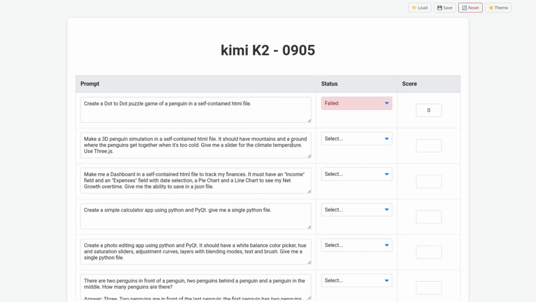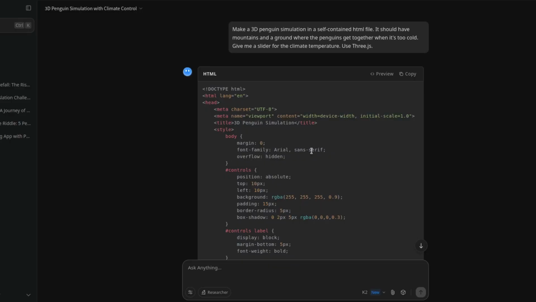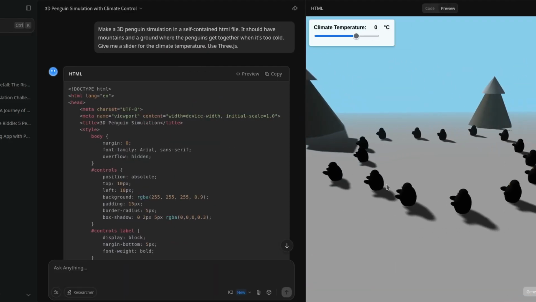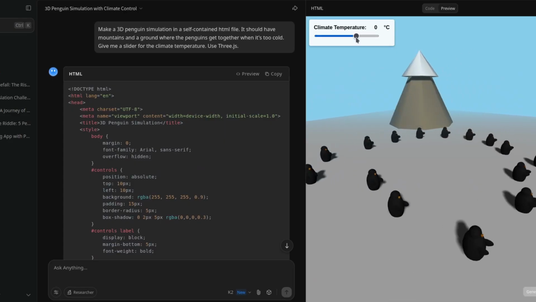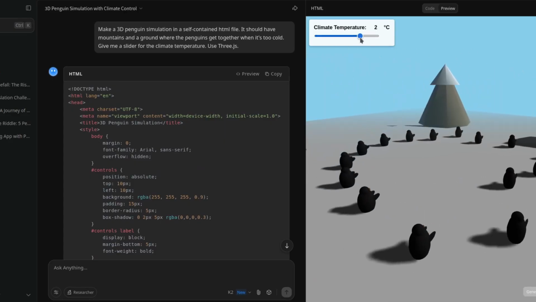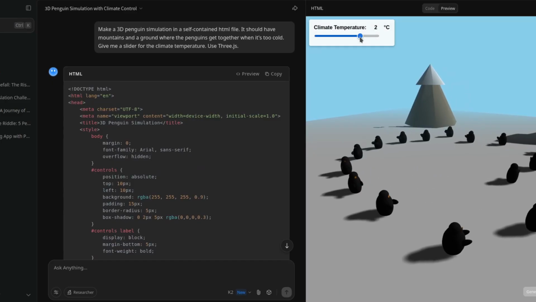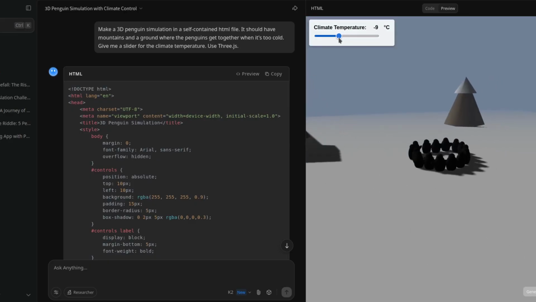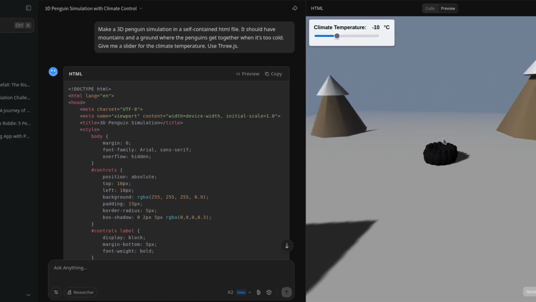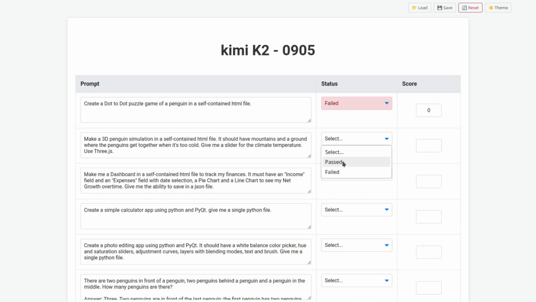Make a 3D penguin simulation in a self-contained HTML file. It should have mountains and a ground where the penguins get together when it's too cold. Give me a slider for the climate temperature. Use 3JS. Okay, so it finished. This is the code. Let's preview. Okay, not too bad. The penguins don't have white bellies, but it works. They get together when it's colder and they spread when it's hotter. And you can see the climate changing as well. So, okay, it works. This is a pass, but I'm gonna give 8.